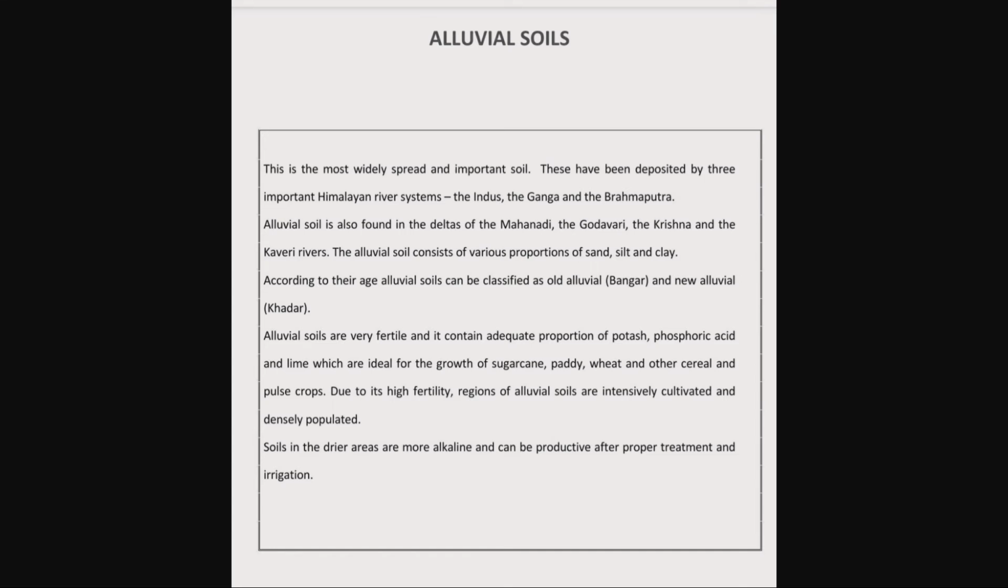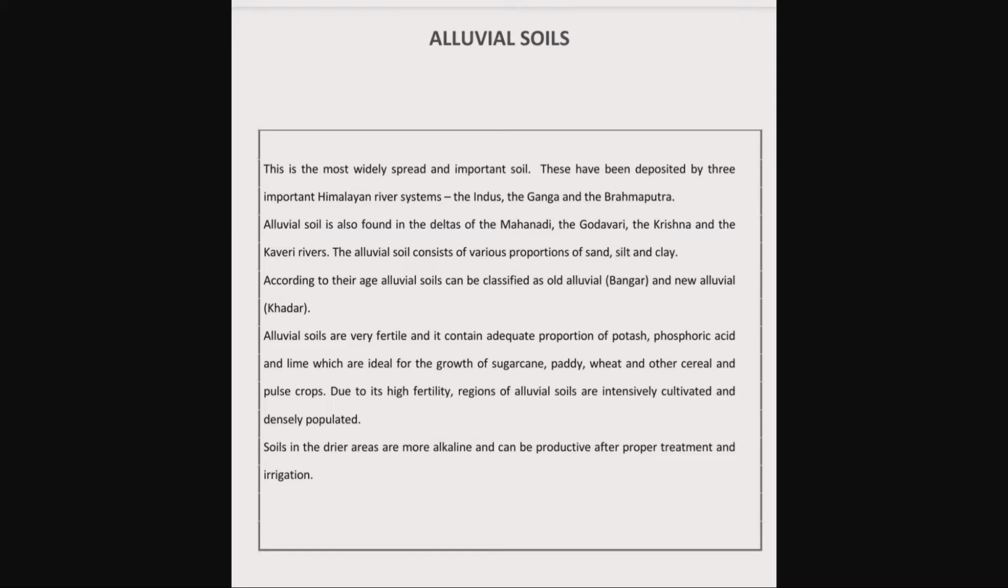Children, let's discuss the importance of alluvial soils, or what are the peculiarities of alluvial soils. Alluvial soils are the most important and widely spread soil. These have been deposited by the three important Himalayan river systems, that is the Indus, the Ganga and the Brahmaputra. Alluvial soil is also found in the deltas of the Mahanadi, the Godavari, the Krishna and the Kaveri rivers.